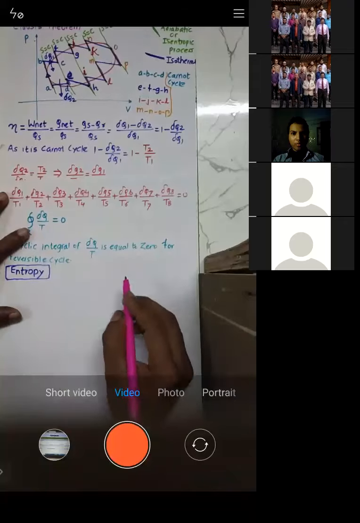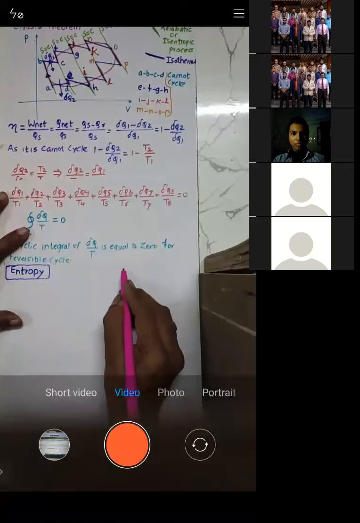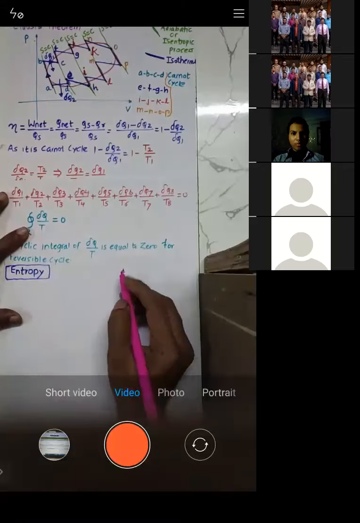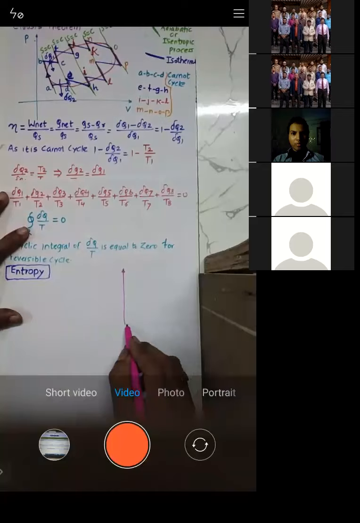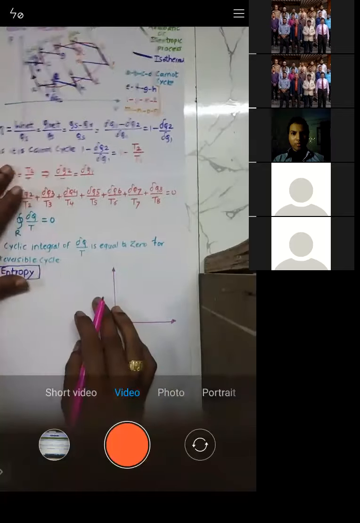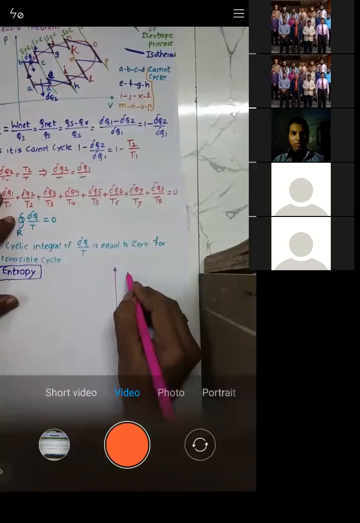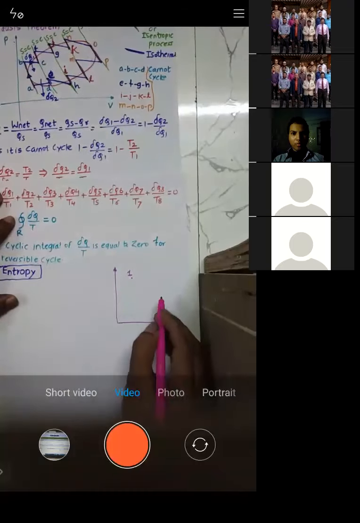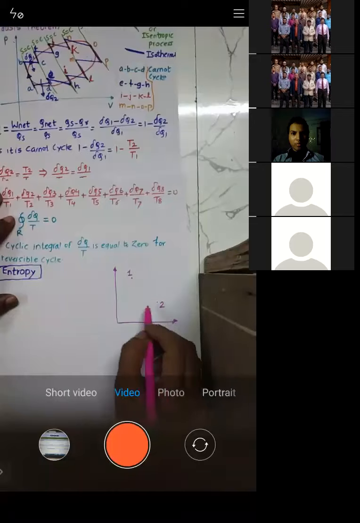So let us consider, I will simply draw a diagram. This is the diagram I have drawn. Let point number 1 be the initial point, and let this be the final point. 1 is the initial point, 2 is the final point. This is 1 and this is 2.